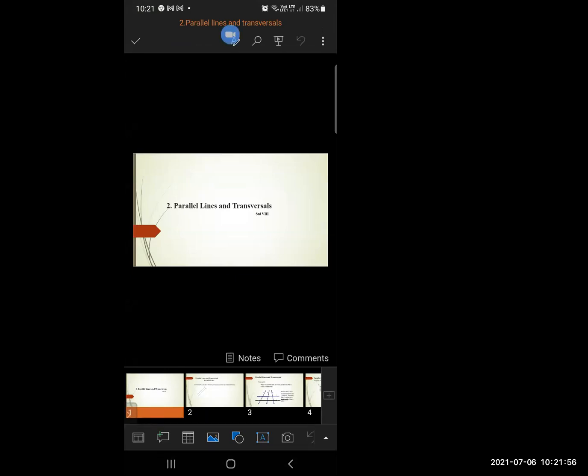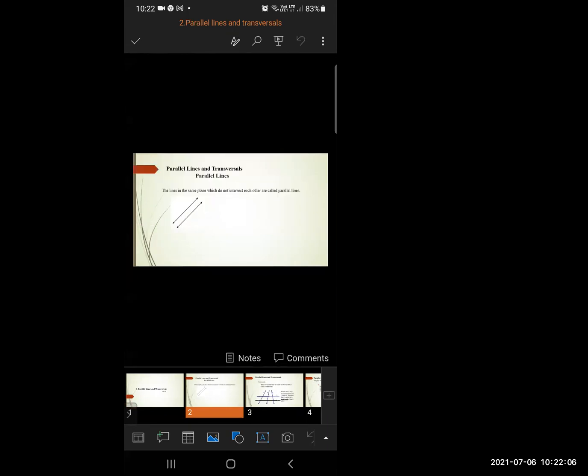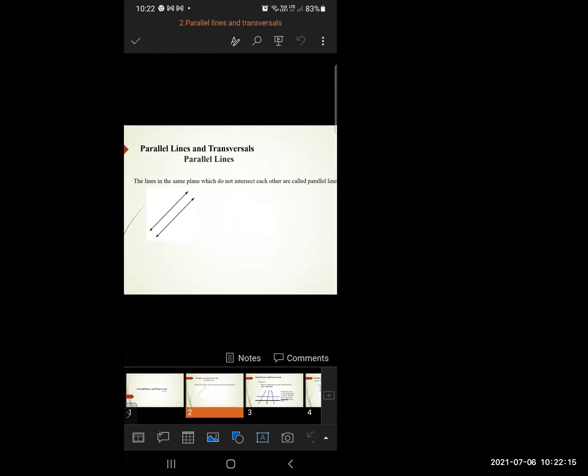Now let's come to chapter number 2, parallel lines and transversal, lesson number 2 of standard 8. Here we are going to learn about parallel lines and transversal. Everyone, please pay attention. So what is meant by parallel lines?